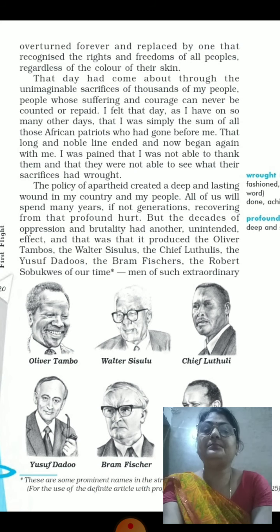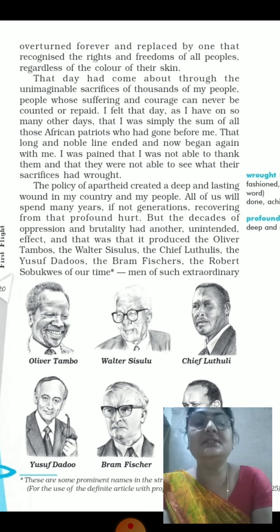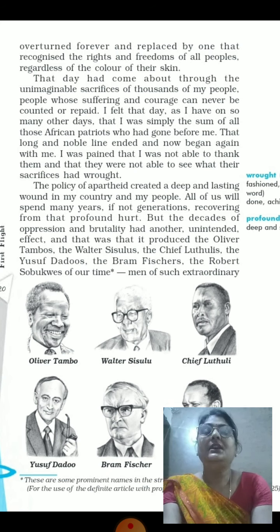The policy of apartheid created a deep and lasting wound in my country and my people. Apartheid system: what is the apartheid system? In this system there is discrimination based on skin color or skin complexion. So at that time in South Africa there was the apartheid system and white people discriminated against black people. There were different rules for the white people and for the black people. Black people didn't have the right to vote.